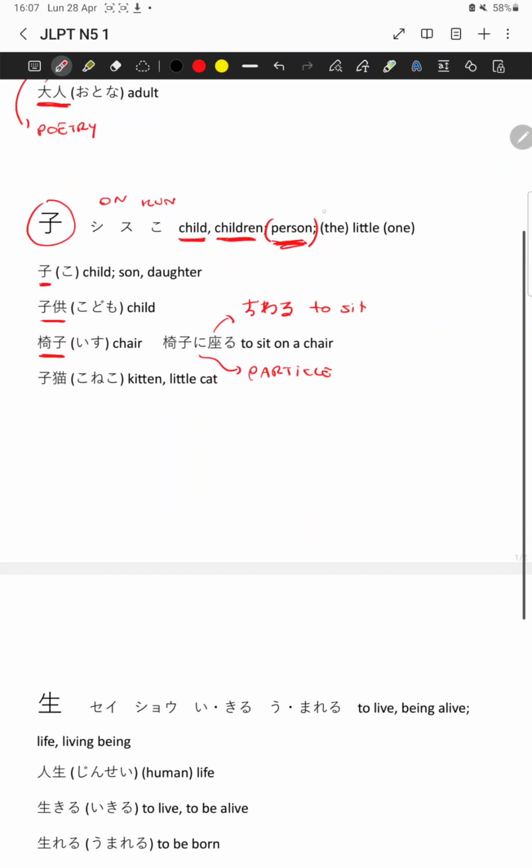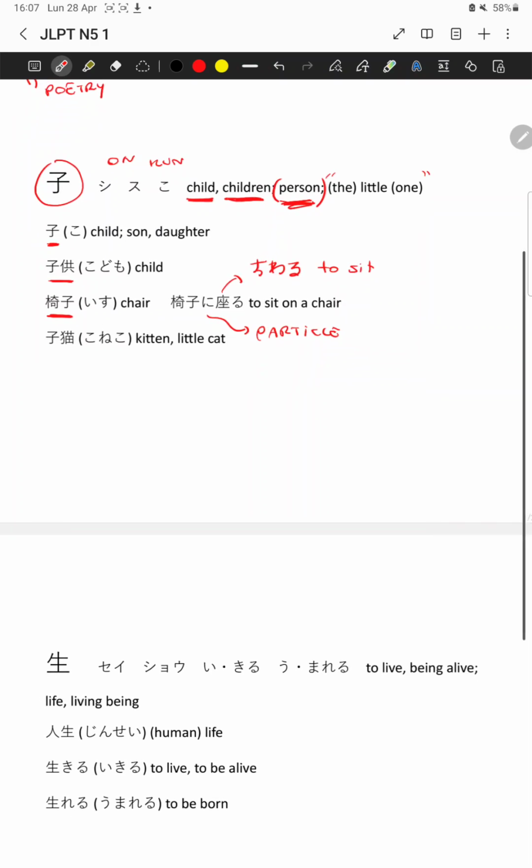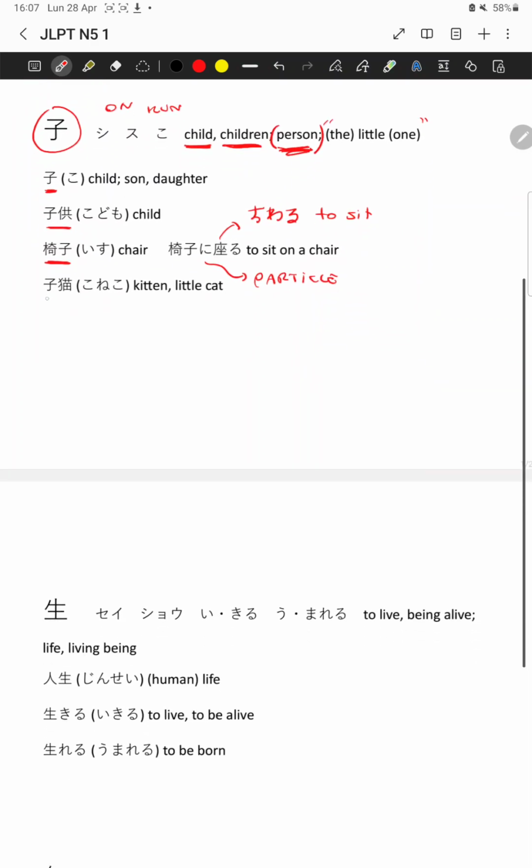Another possible meaning is the little one. To understand this meaning, we can take a look at the word koneko. Neko by itself is cat. So, koneko is a kitten, a little cat.